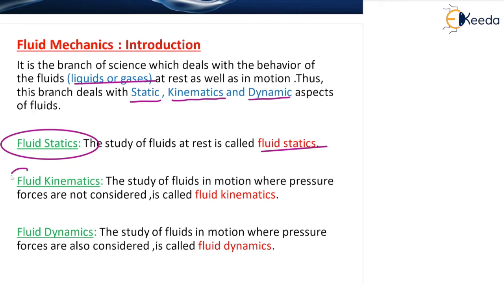Then the most important topic, that is fluid kinematics. Kinematics is the branch of science which deals with the motion of the fluid particle without considering the forces causing the motion. That means in kinematics we are not going to see because of which force there is a motion in the fluid particle, but we are only interested in finding the magnitude of velocity and acceleration. Forces are not considered here, as mentioned in this line. You can see, fluid kinematics: forces we are not going to consider, only the motion, that is velocity and acceleration. Both are vector quantities.